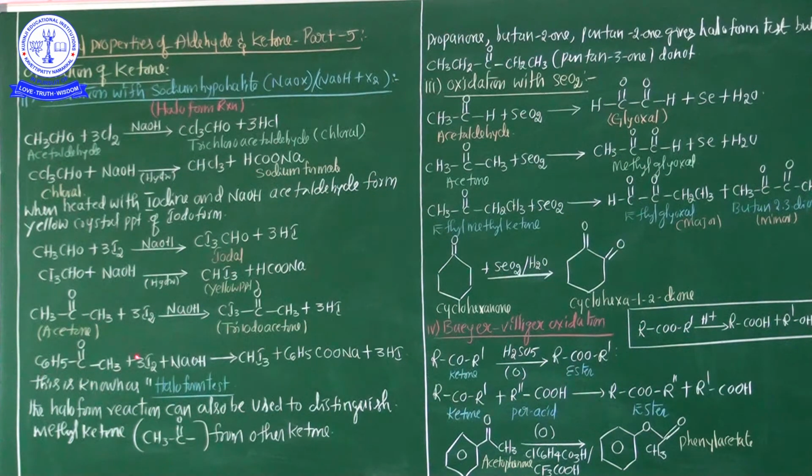This acetophenone is treated with iodine in the presence of sodium hydroxide, and CHI3 and C6H5COONa are obtained, and additionally hydrogen iodide. So this test is generally the haloform test. This test is known as the haloform test.